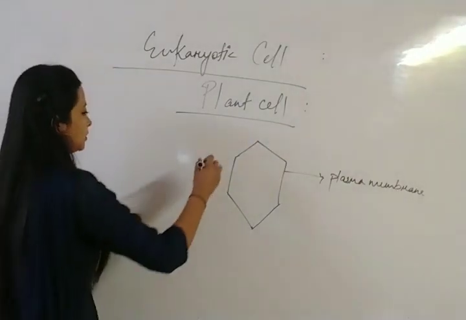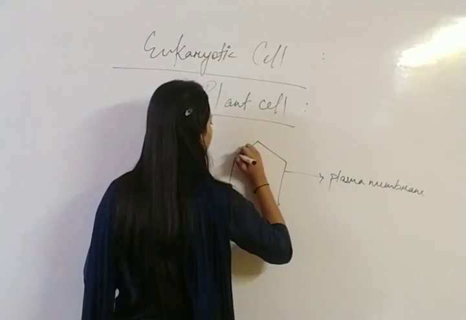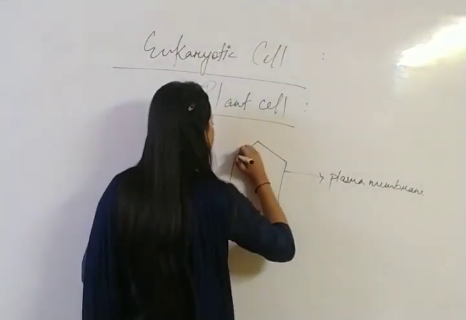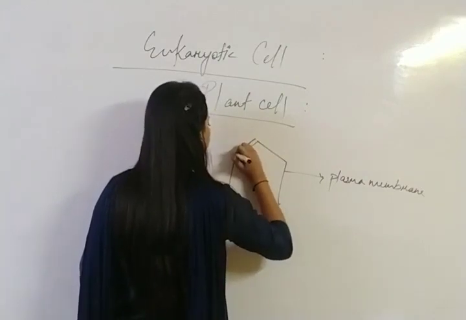Okay, so there is a presence of cell wall, another membrane on the outer side of the plasma membrane. So let me draw. This is known as the cell wall.